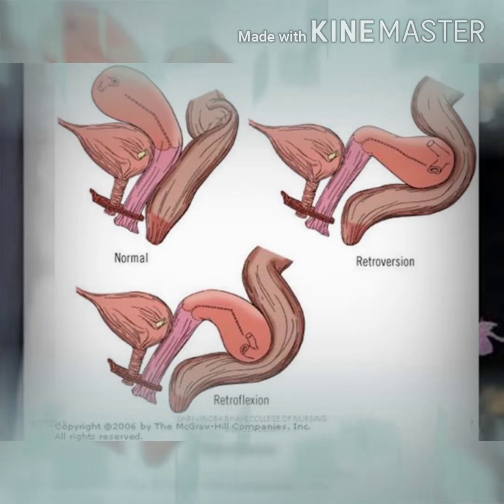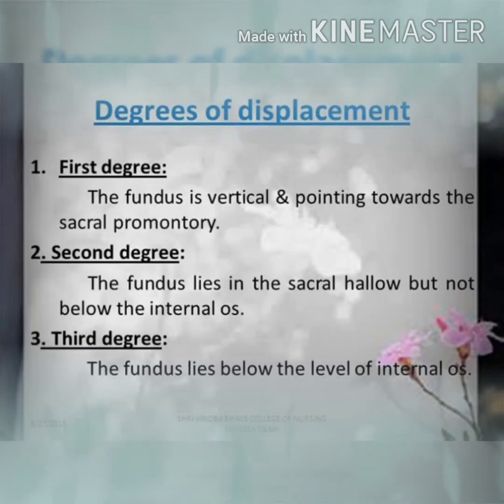After that, we will discuss the degrees: first, second and third. In first degree, the fundus is pointing toward the sacral promontory. In second degree, the fundus lies downward, below the internal os. In third degree, the fundus lies below the level of the internal os.